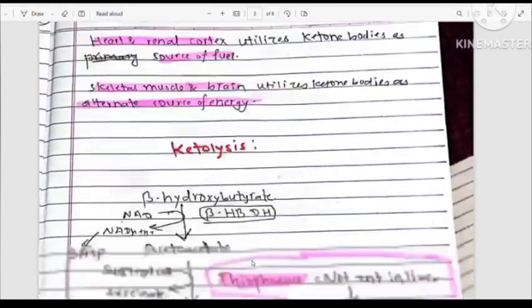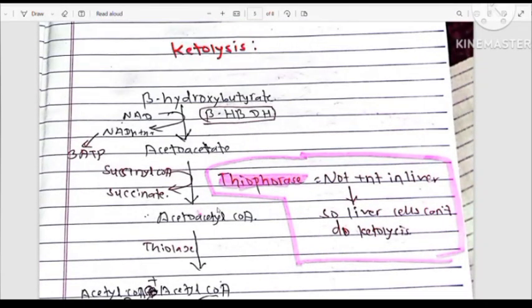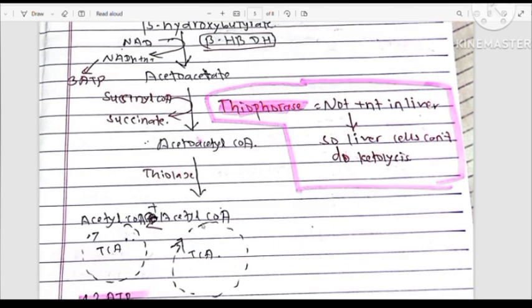Now let us discuss ketolysis again. Beta-hydroxybutyrate is converted to acetoacetate in the presence of beta-hydroxybutyrate dehydrogenase. This acetoacetate is converted to acetoacetyl coenzyme A in the presence of the enzyme thiophorase, which is present only in extrahepatic tissue and not in the liver. This acetoacetyl coenzyme A is converted to two molecules of acetyl coenzyme A by the enzyme thiolase.